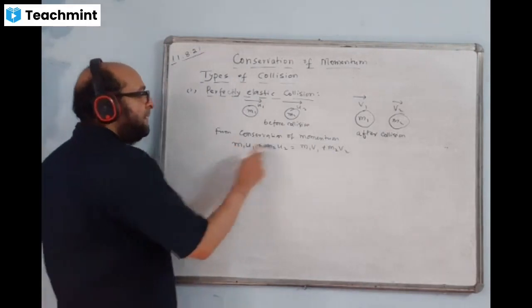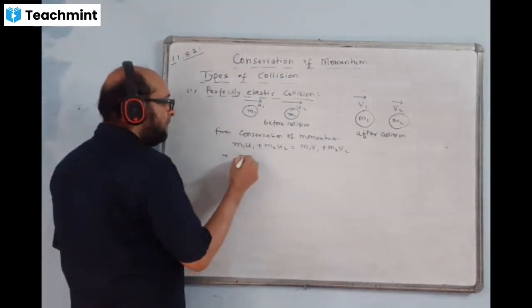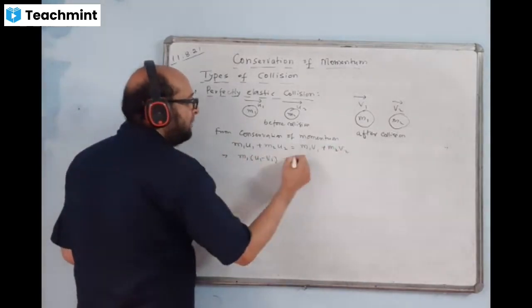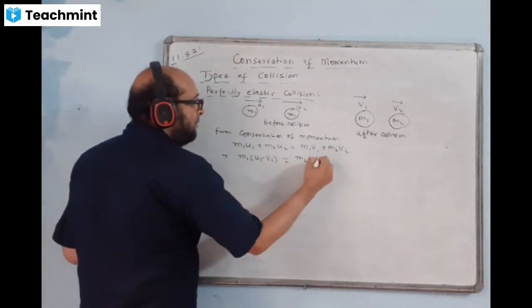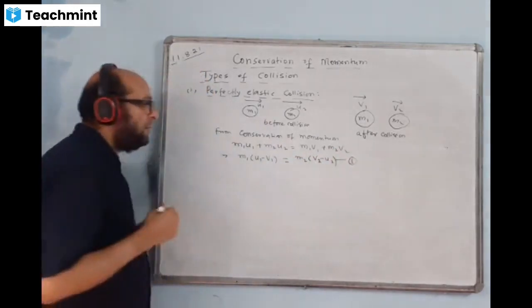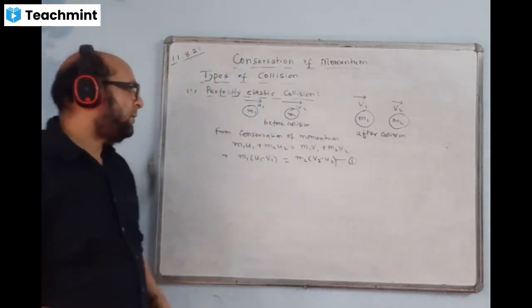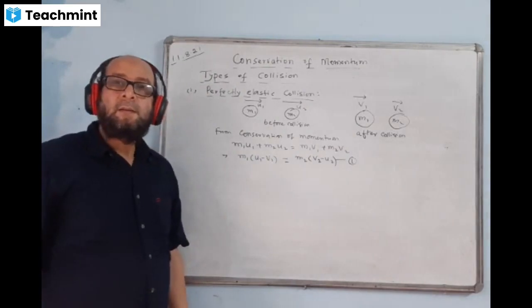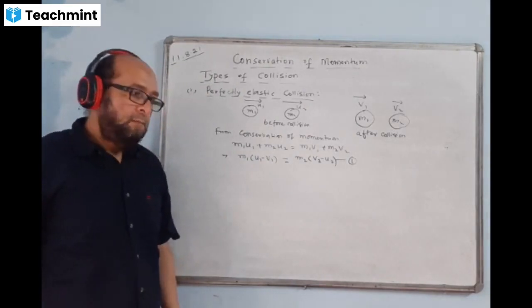Okay. Let us write m1 together. I'll write m1 common. Here I'll write u1 minus v1. Other side m2 v2, this one I'll take common here, v2 minus u2. Equation number 1. Have you understood this step?